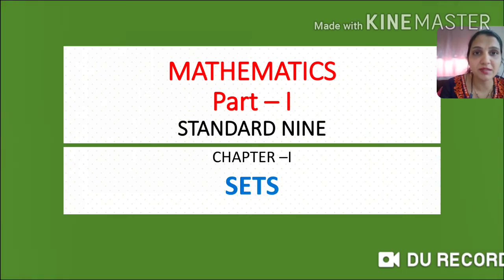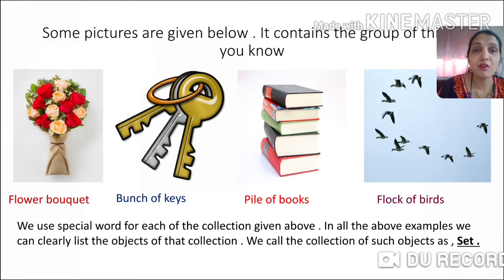Mathematics Part 1, Standard 9, Chapter 1, Sets. We use a special word for each of the collections given above. In all these examples, we can clearly list the objects of the collection. We call the collection of such objects a set.